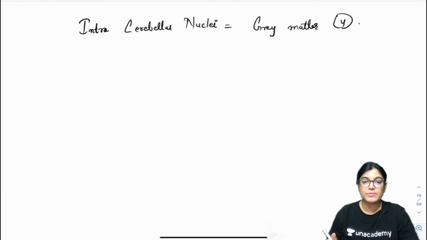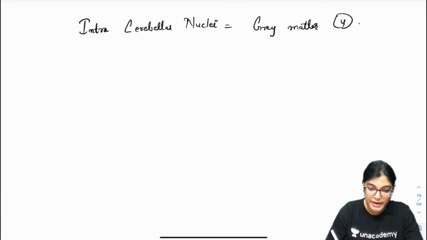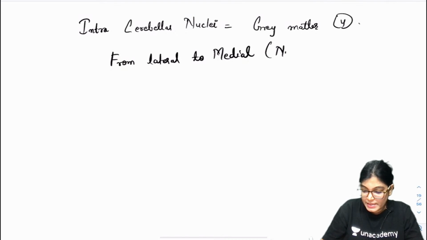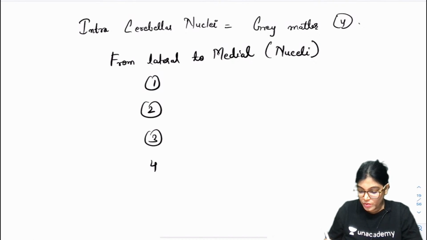So these cerebellar nuclei from lateral to medial are four nuclei.